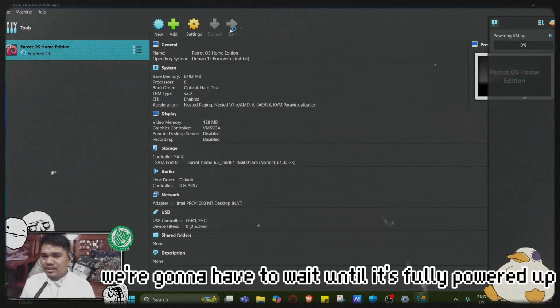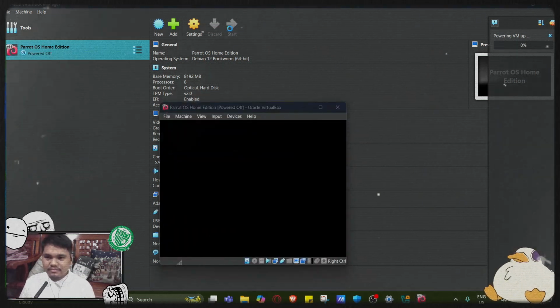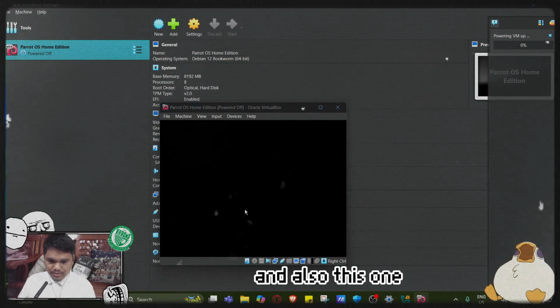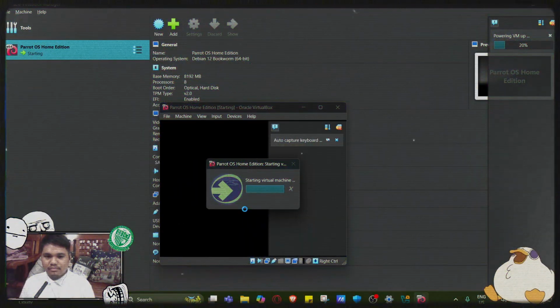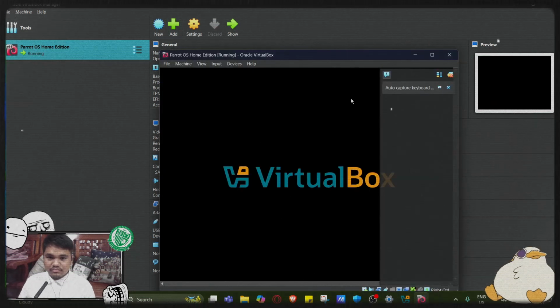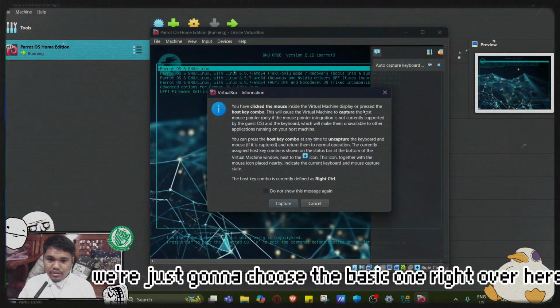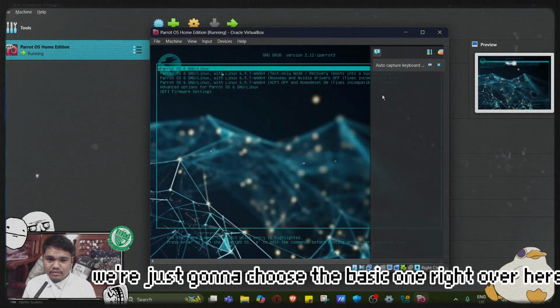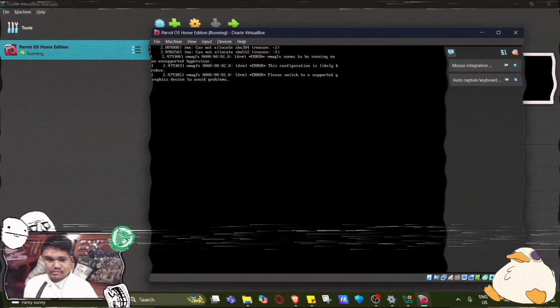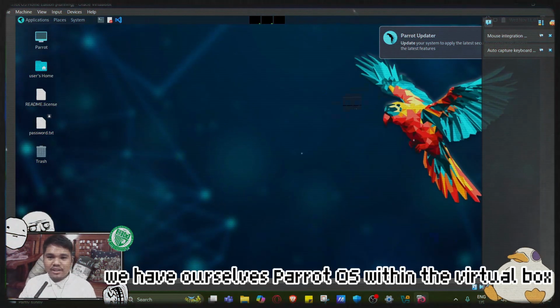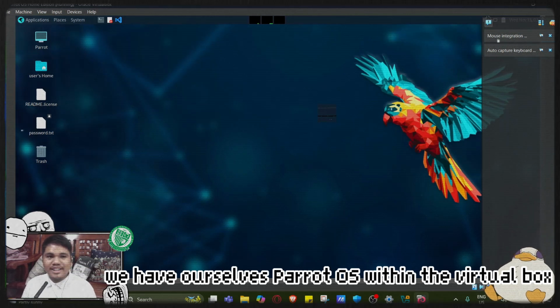We're gonna have to wait until it's fully powered up. Here, we're just gonna choose the basic one right over here, and then we're gonna wait. And there we go, we have ourselves Parrot OS within the VirtualBox.